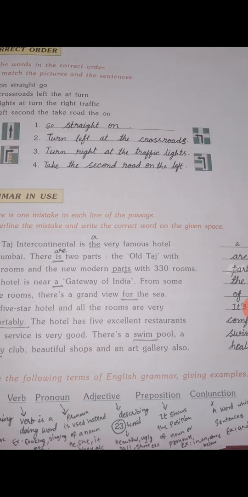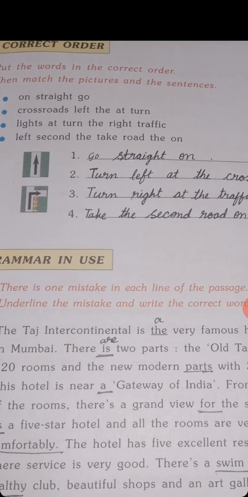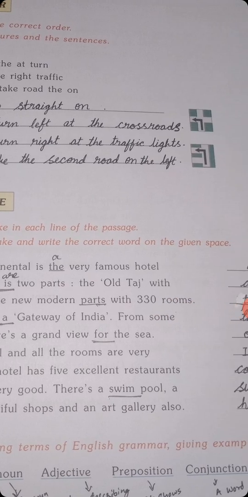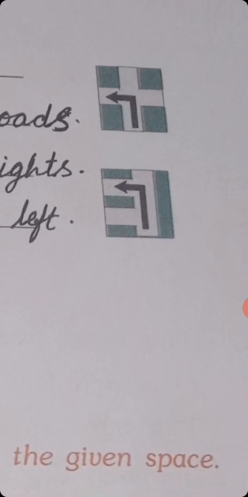Now your next point: lights, at, turn, the, right, traffic. Turn right at the traffic lights. Here in this picture you can see clearly. The next sentence: left, second, the, take, road, the, on. It's not a proper sentence at all, children. Take the second road on the left. Here, the second road on the left. First road and second road.